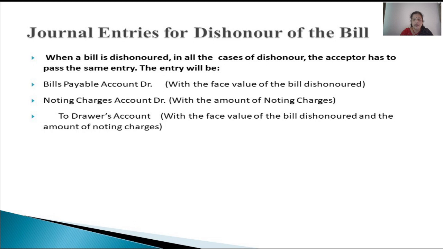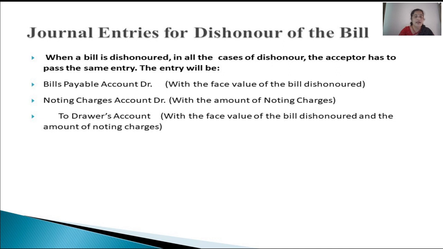So the entry will be bills payable account debited, noting charges account debited to drawer's account. Bills payable account is debited for the reason that whatever is the situation, he is receiving the bill on the due date. So he is receiving the bill. Noting charges, whoever has met this noting charges, that is whoever was the holder of the bill on the maturity date, that is in case of dishonor on the dishonoring date, they have met the noting charges.